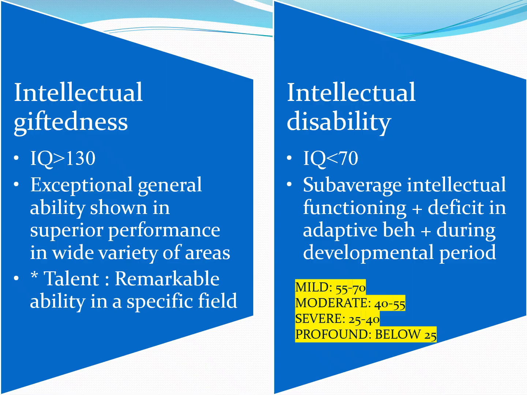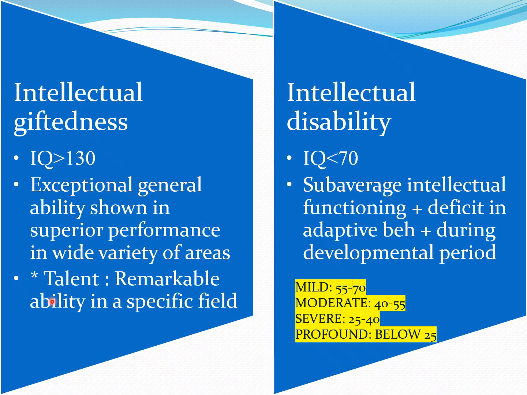Let's talk about the extremities of the normal curve. The first one is intellectual giftedness. Intellectual giftedness is considered when the IQ is above 130. It is defined as exceptional general ability shown in superior performance in a wide variety of areas. That means the person is going to be good in all the domains, in all the areas.